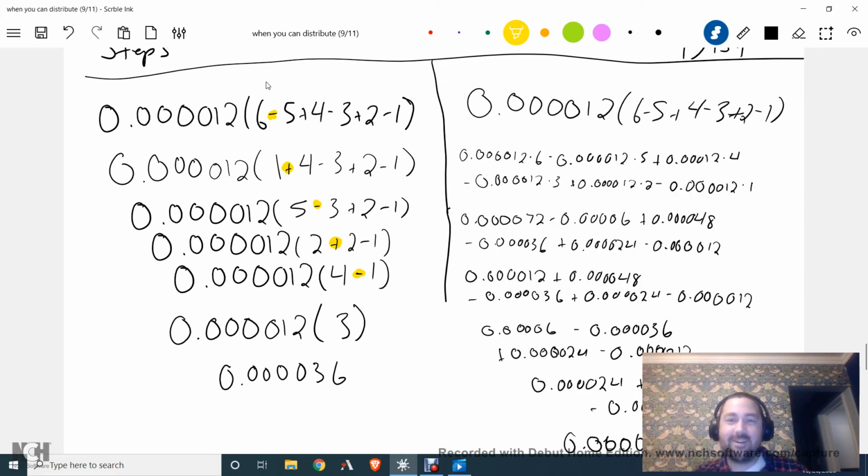Okay, so we start by distributing. So I multiply this number times each of these numbers on the inside. So that's 6 times of typing it into the calculator, right? I can't even draw the 6 arrows, much less want to do the 6 times of typing it in.